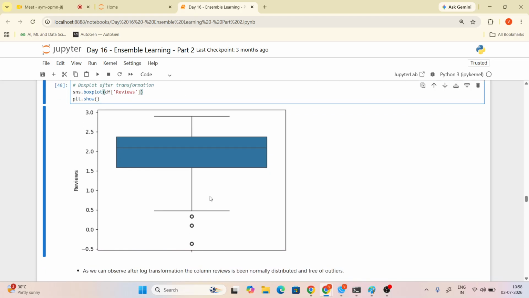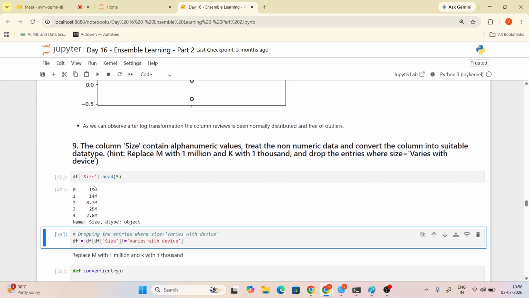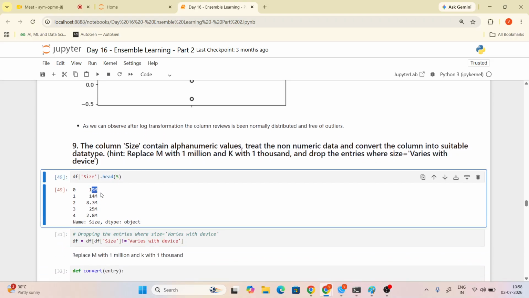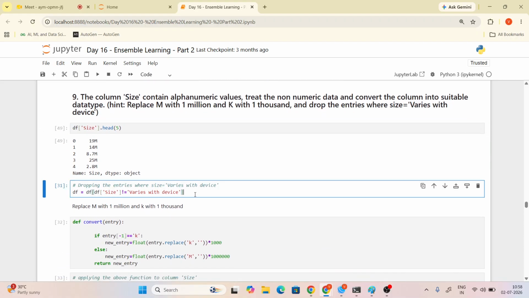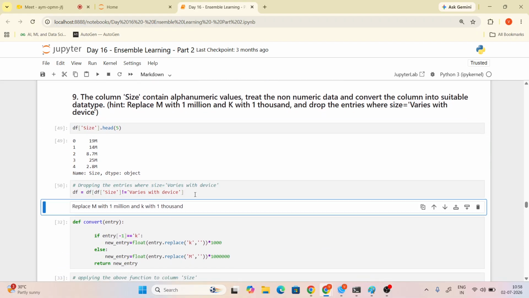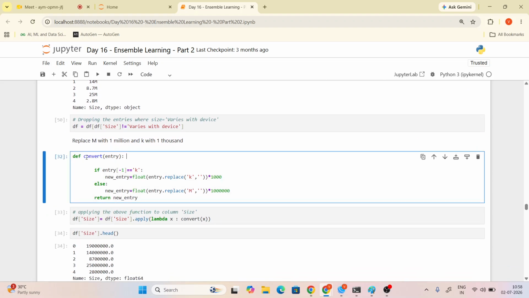The next one is we are checking the head. Which one is size? Now there are 19 MB, 14 MB values, so we want to change this. Wherever the size is not equal to k or m, we will not take it. So we will define a function, Alka.